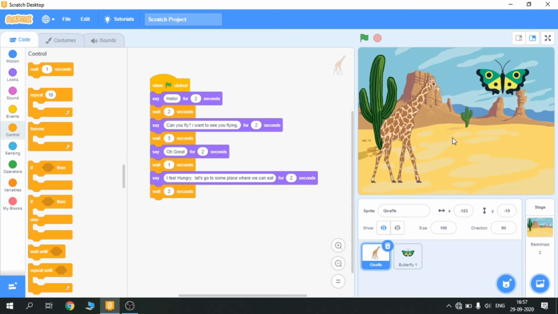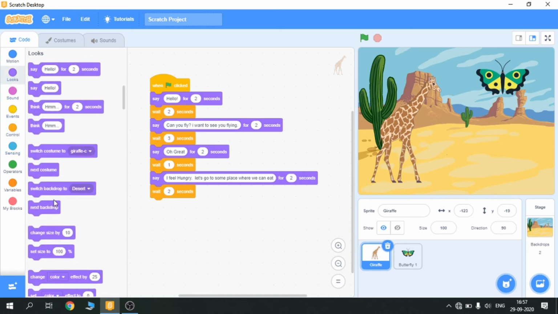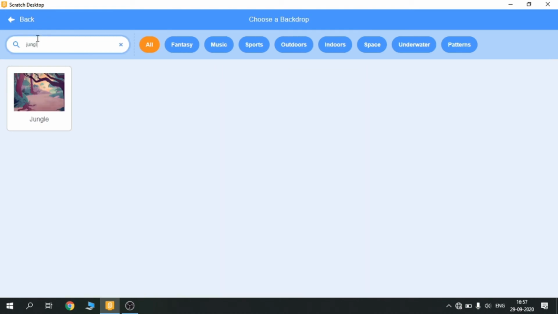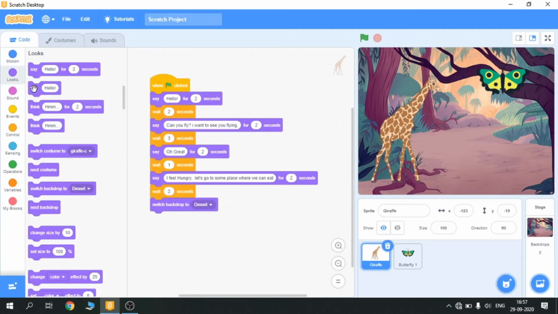Okay, so what I'm gonna do is change the backdrop. So here in the looks section, it is given switch backdrop to whatever backdrop you want to choose. So I'm gonna choose a jungle here. Okay, so here you can choose a jungle backdrop.